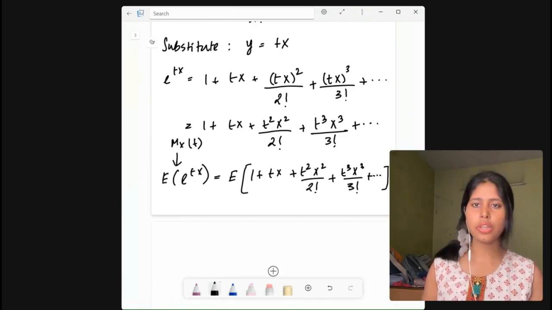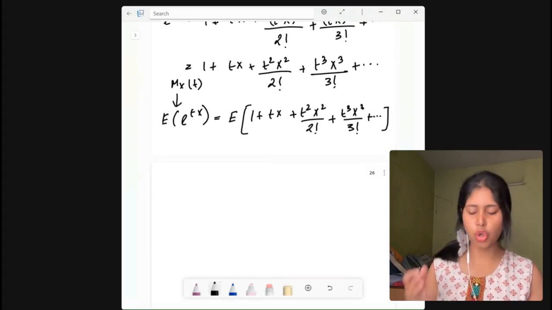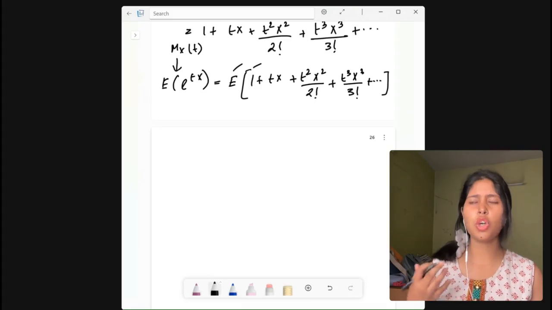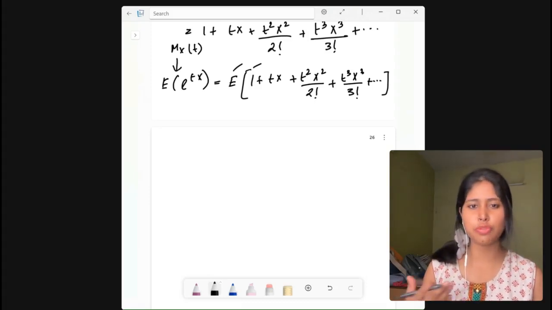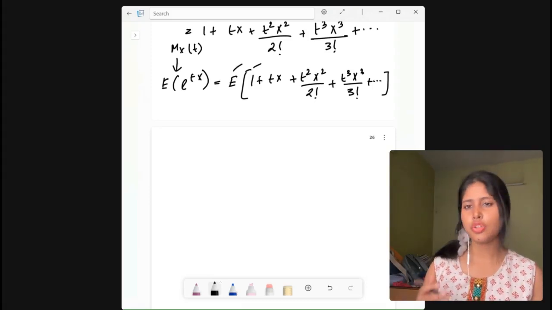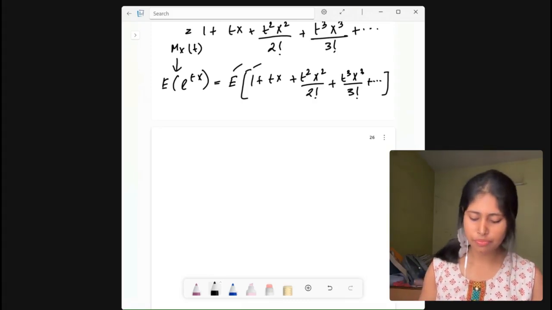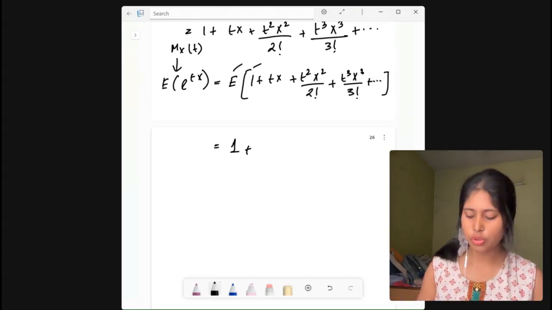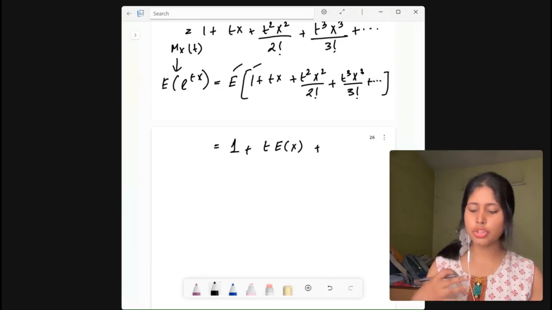Now if you take the expectation of these terms, the expectation of a constant is a constant, right? So expectation of 1 will be 1. Now expectation of tx: t is a constant, so we take that outside. So t into expectation of x. Next is expectation of t square x square by 2 factorial.